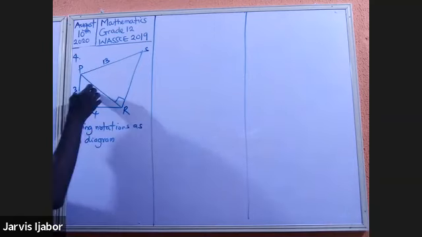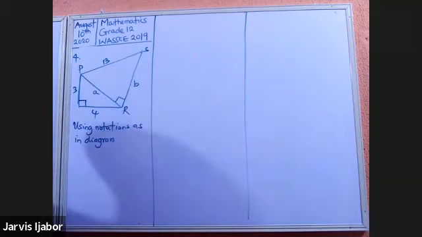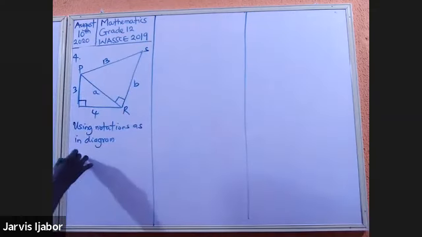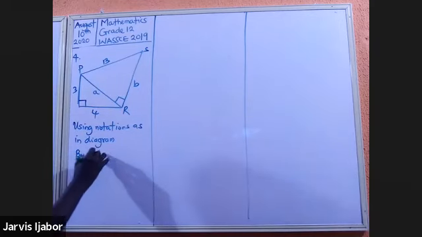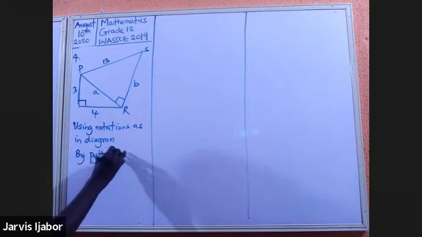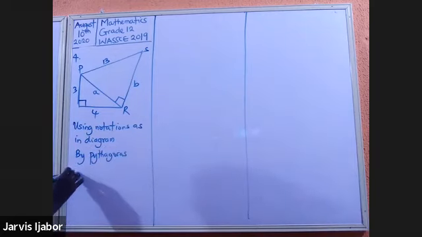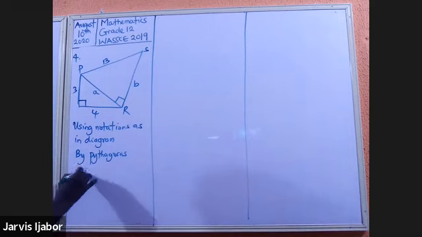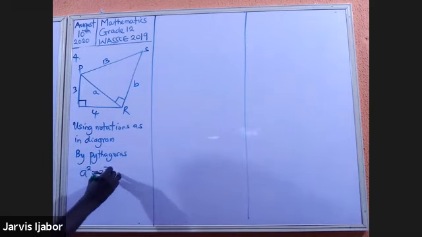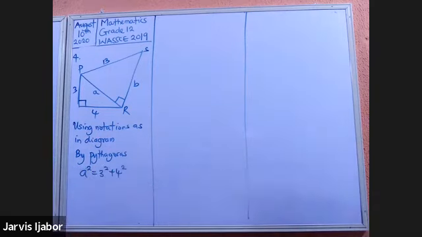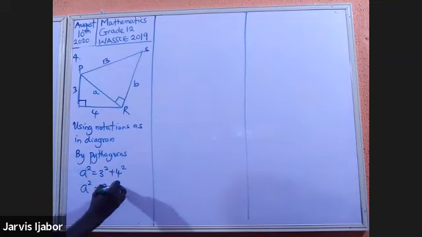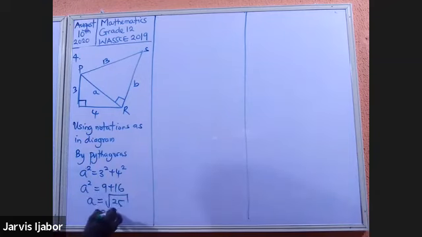So I will now call here A, I'll call here B. These are the 2 letters I need to help me finish this work. So A squared, then I will now tell my examiner, by Pythagoras. A squared will be equal to 3 squared plus 4 squared. Meaning that A squared equals 9 plus 16. So A will be equal to the square root of 25. And A will be equal to 5. So I've gotten 5.